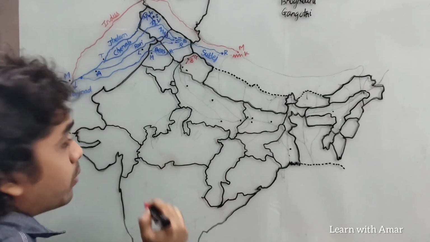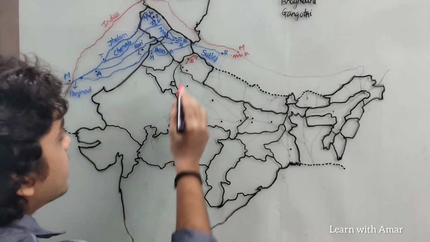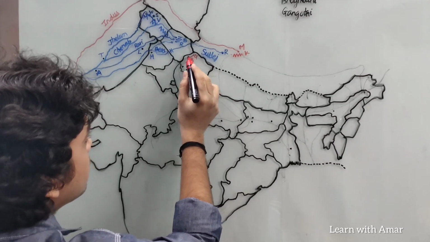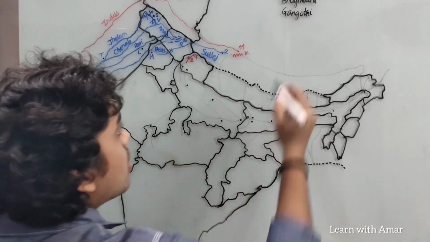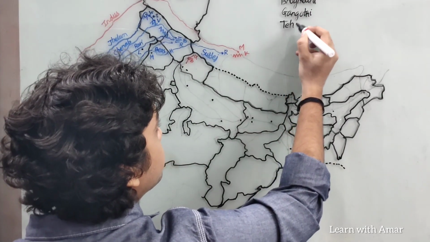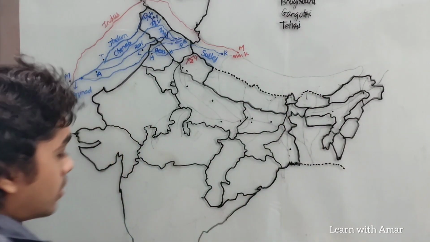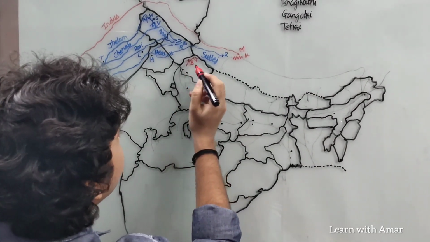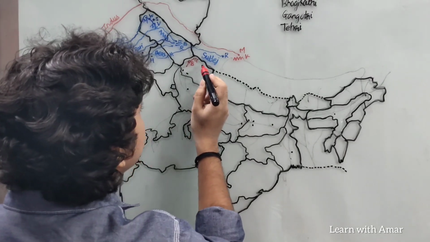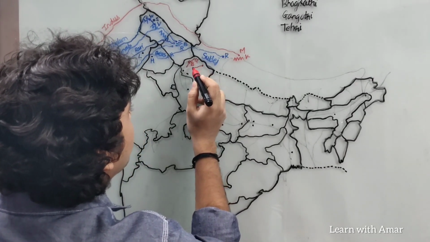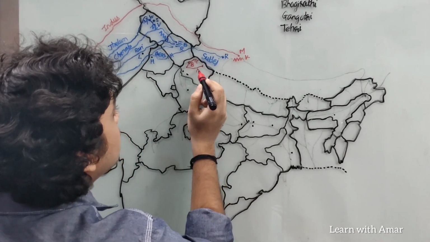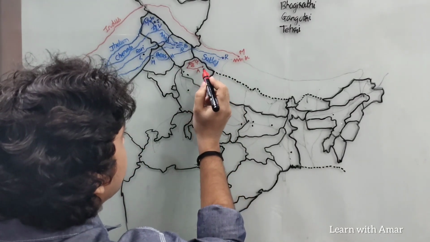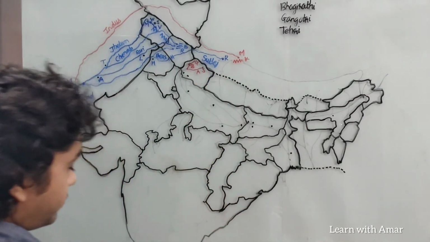It is the highest dam of India. Tehri Dam is situated on Bhagirathi here. This is Tehri. Now the other river which joins Bhagirathi to form Ganga is Alaknanda, this one, and the origin of Alaknanda is another glacier which is Satapnath.